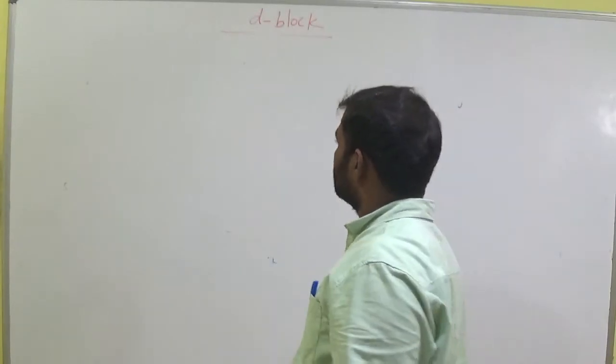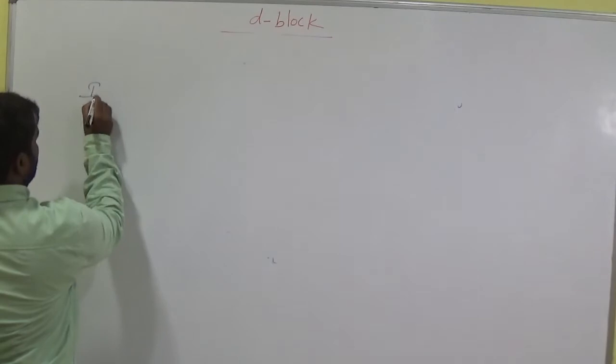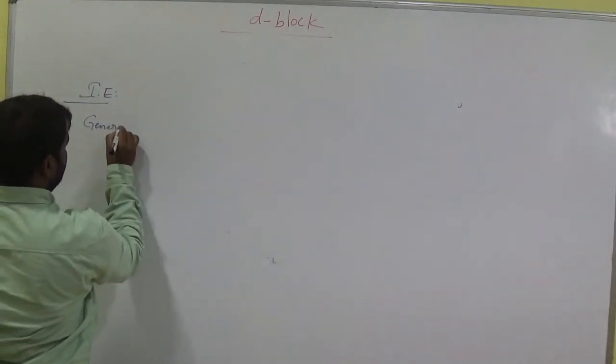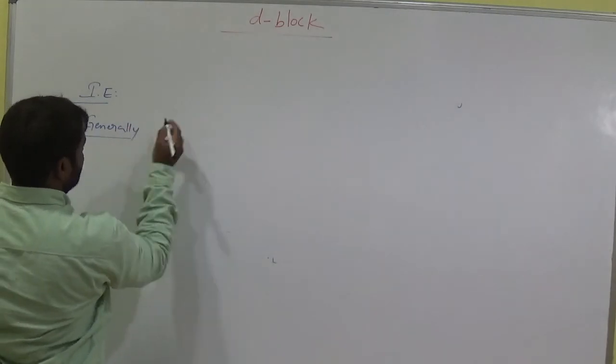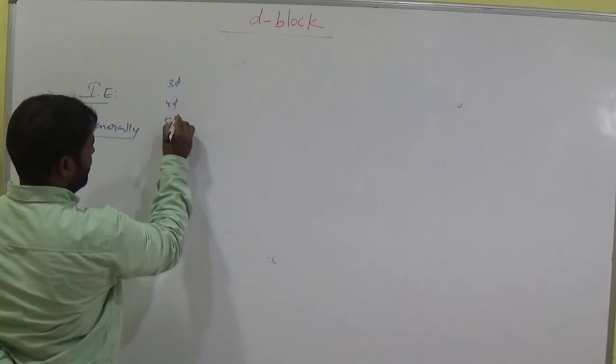Okay, now let's see ionization energies. Generally, we have 3d, 4d, 5d in the group.